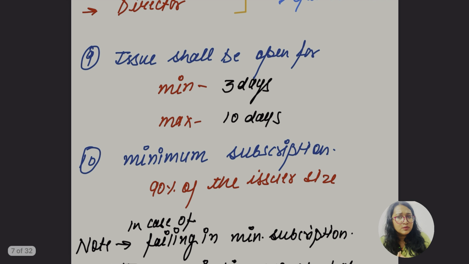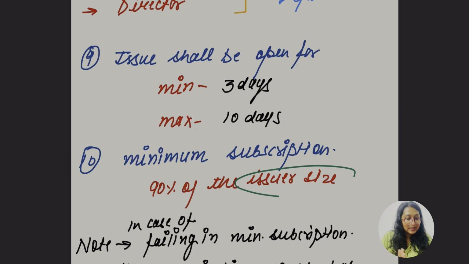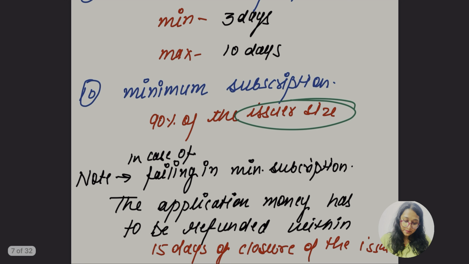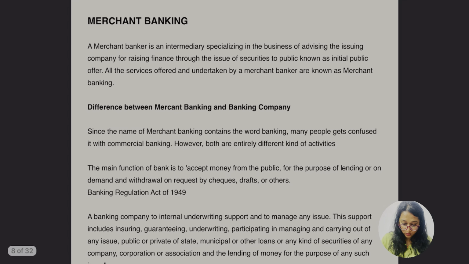The issue should be open for a minimum of 3 days and a maximum of 10 days. Minimum subscription is to be 90% of the issue size. I know the meaning of issue size, it is divided into three parts. What if the minimum subscription is not achieved? Then the money is to be refunded within 15 days of the closure of the issue.